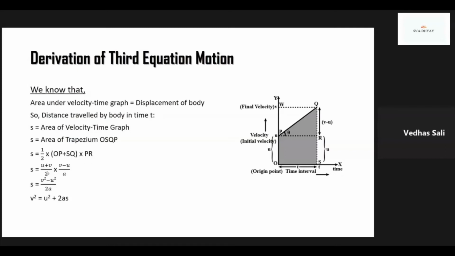So U plus V by 2 into V minus U by A. So it will be equal to V square minus U square by 2A. So here we have third equation of motion: V square is equal to U square plus 2AS.